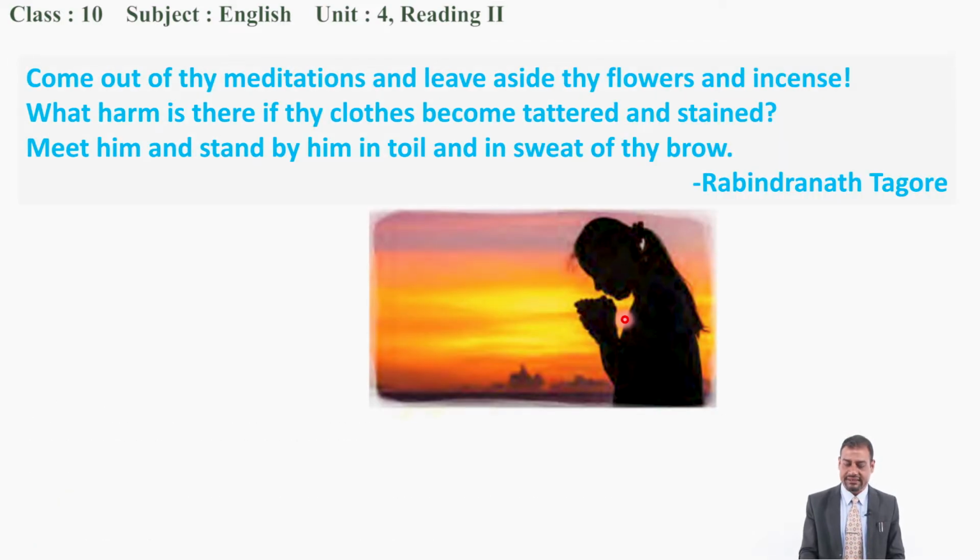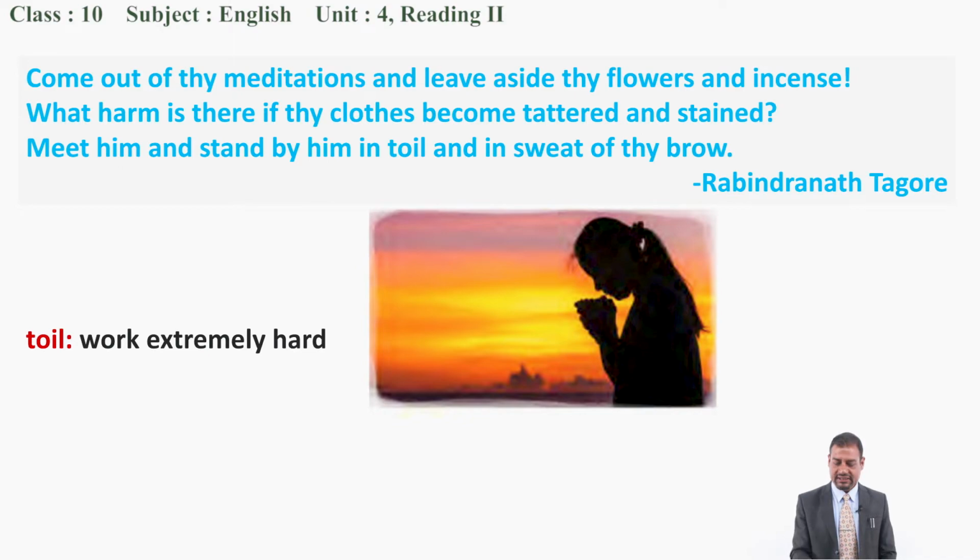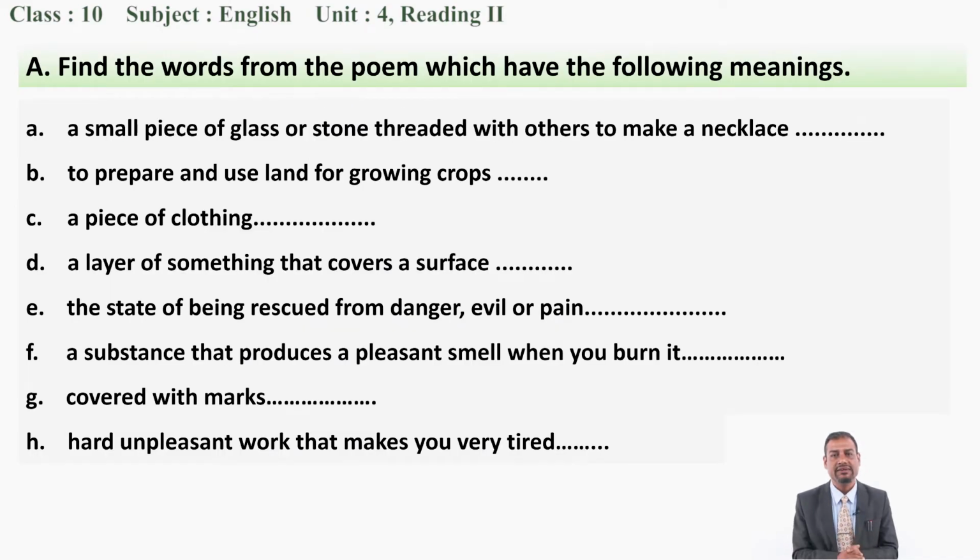After this, dear students, we have some tasks that we have to do based on this reading text. So, the first task that we are going to do is finding the words for the given meanings. The instruction says, find the words from the poem which have the following meanings. Dear students, I hope you might have written down the meanings in your notebook.